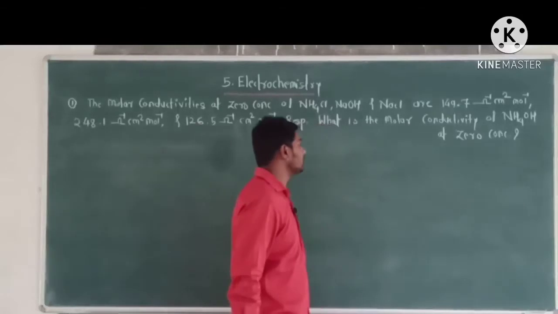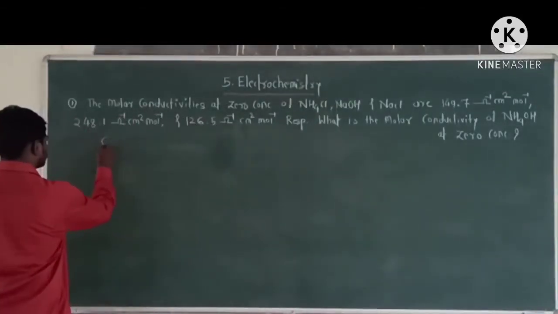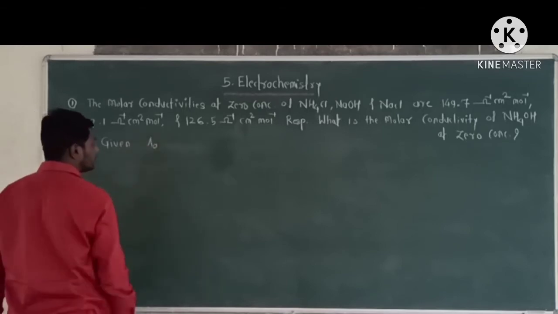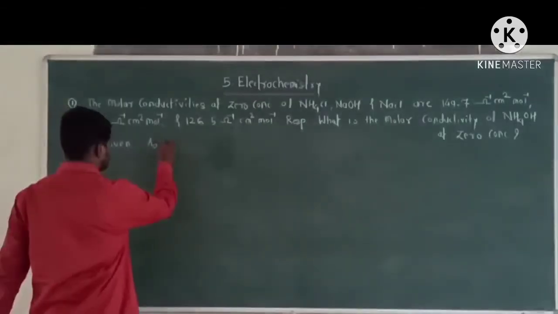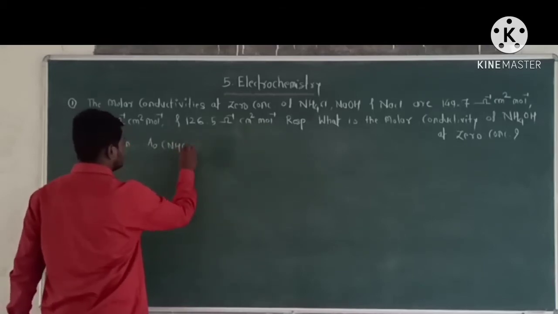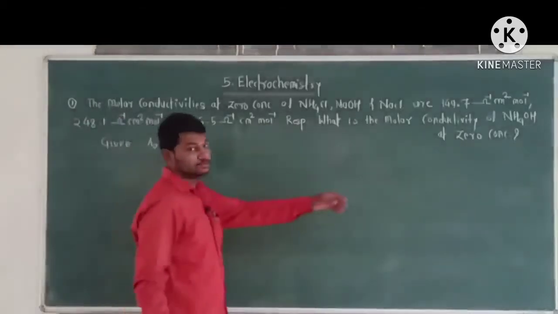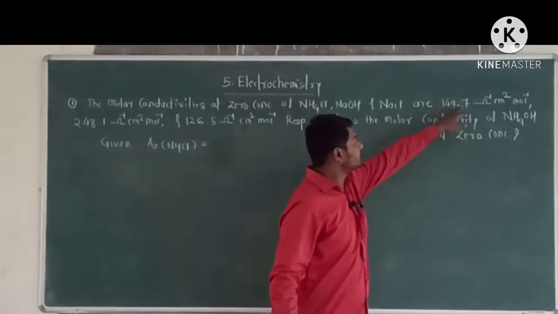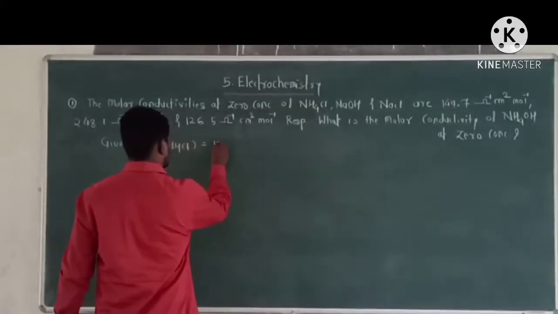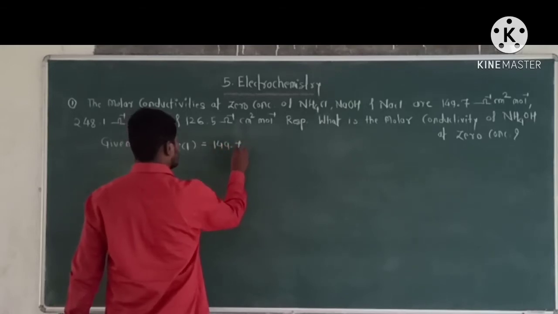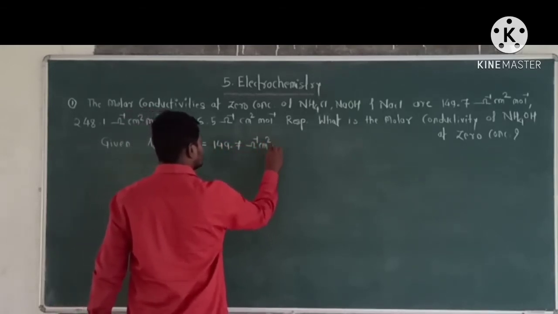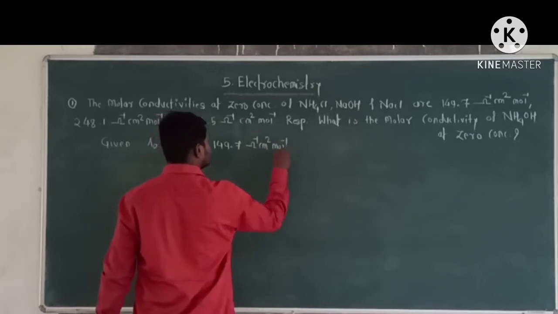First, write down the given quantities. Given: the molar conductivity at a 0 concentration of NH4Cl is 149.7 per ohm centimeter square per mole.